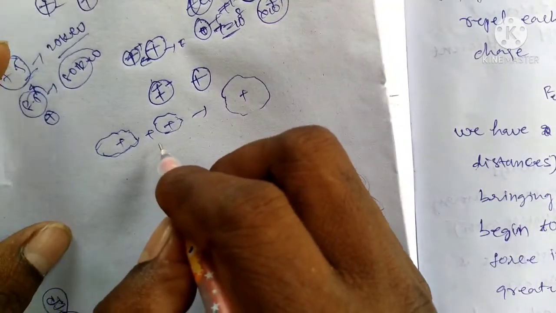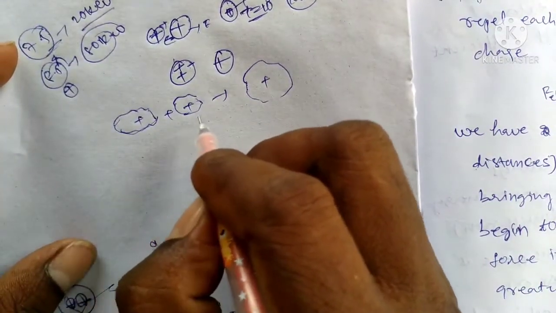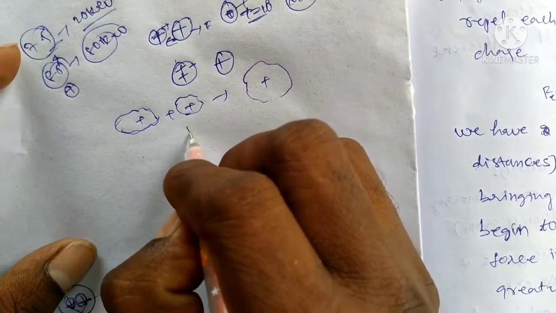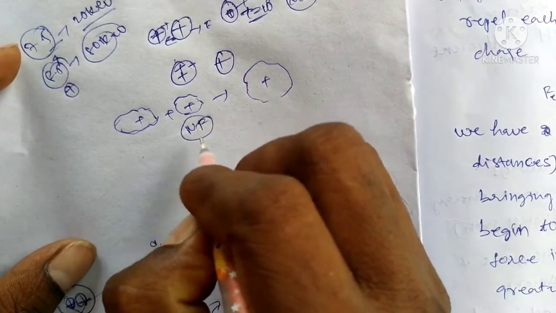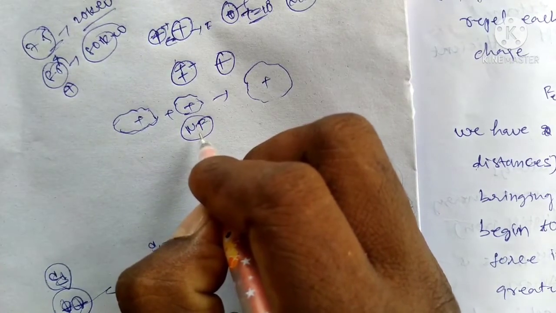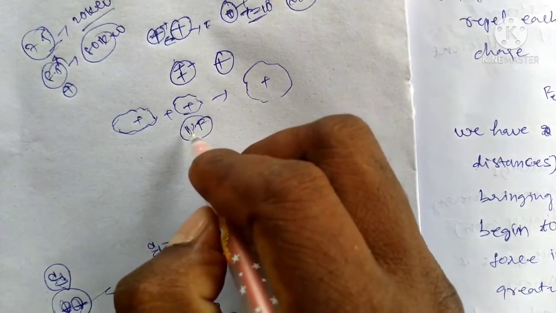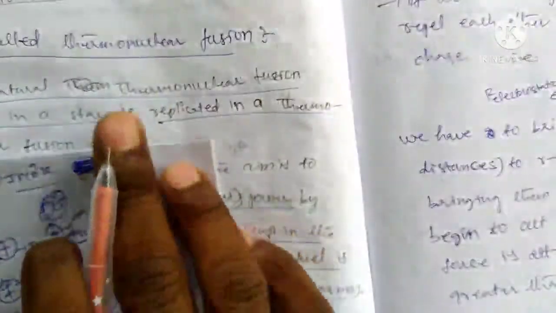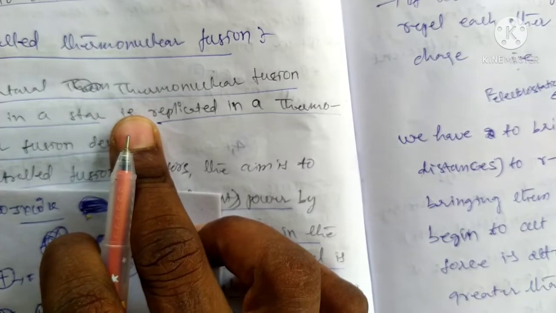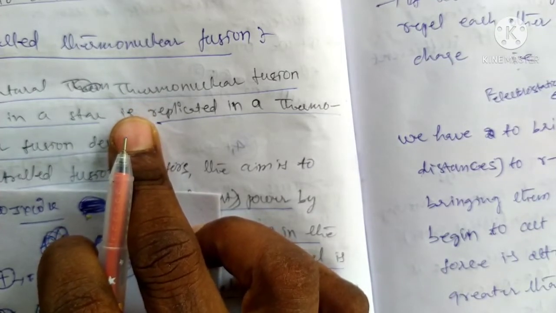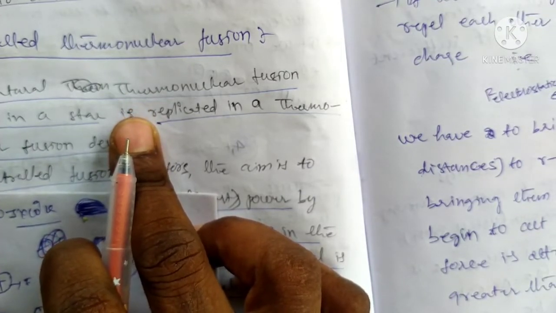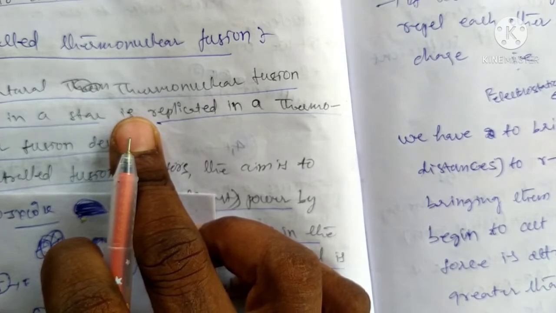This is possible because both positive charges combine by applying the nuclear force. The nuclear force is the strongest force, and this occurs in nature. But in the case of the sun, without any external source, the natural thermonuclear reaction occurs in the sun, because the heat is there at the sun.